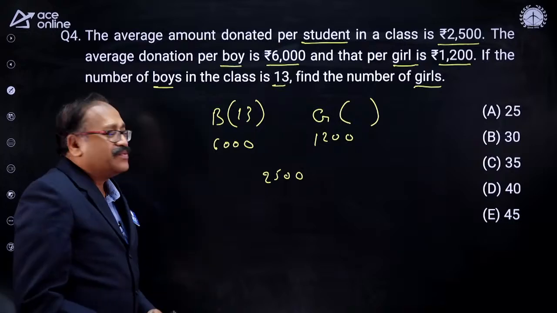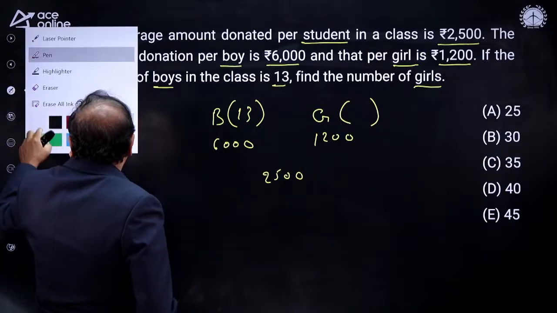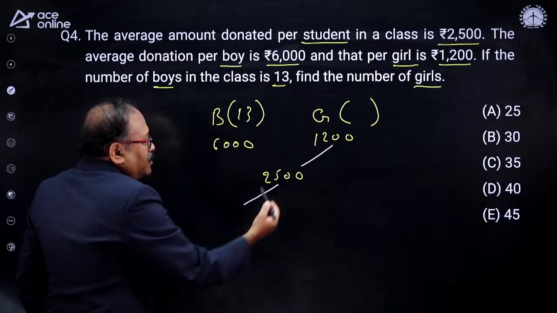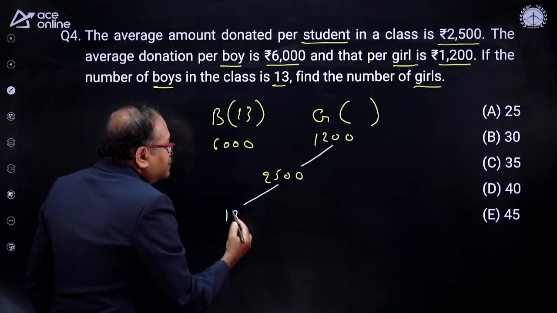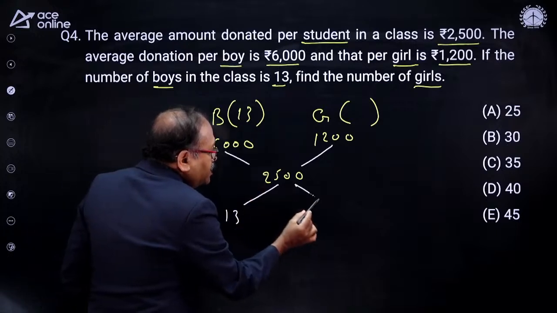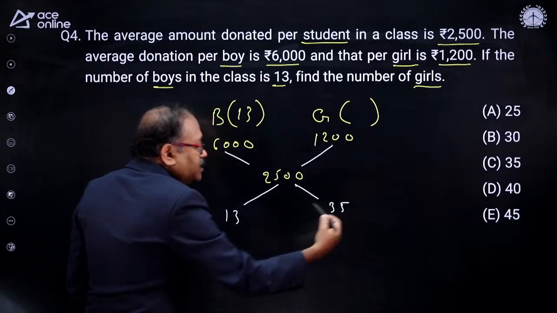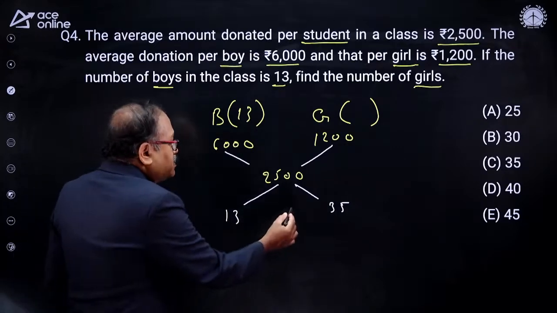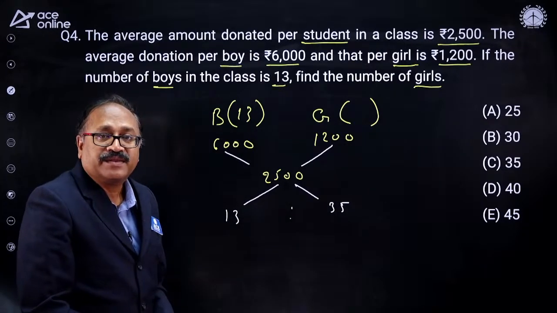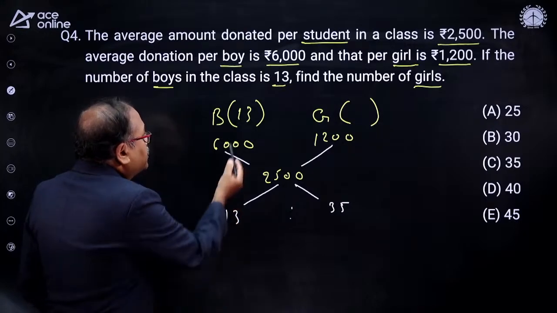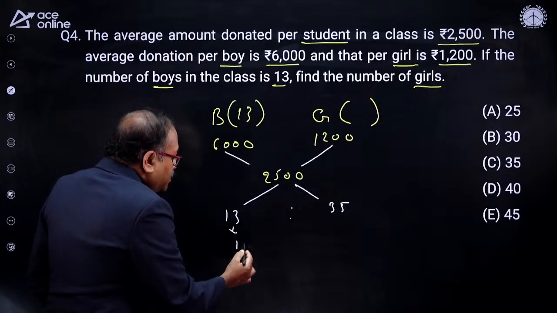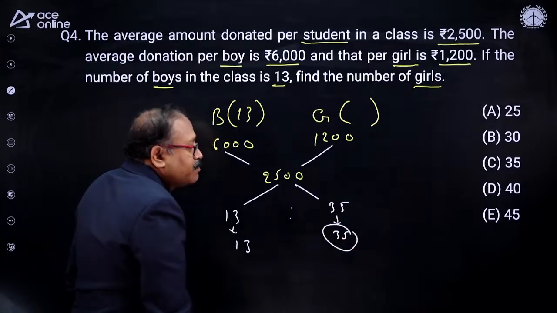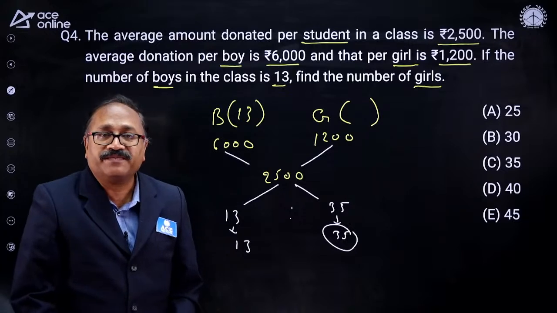Okay, chaliye. Once I take the difference over here, Likhita, please notice that this is 1,300, and if you take the difference over here, this is 3,500. As the zeros will get cancelled, I am not writing them. So 13:35 is the ratio of boys to girls. Now you see, when 13 parts are equal to 13, then 35 parts should be equal to 35. What is the number of girls? The number of girls will be 35.